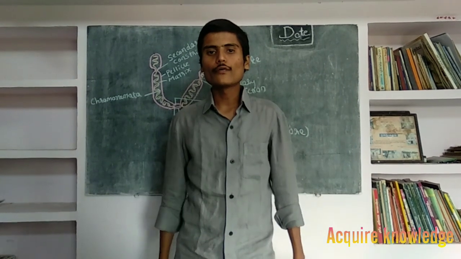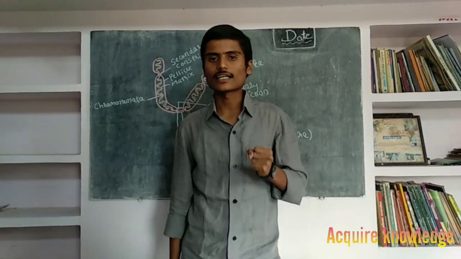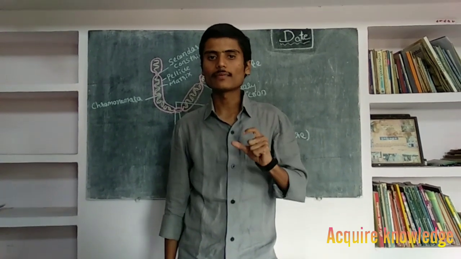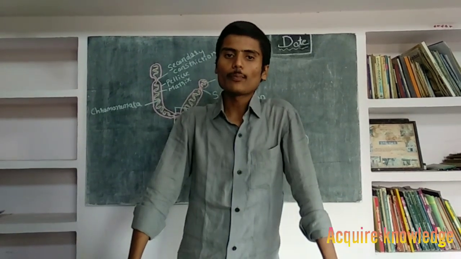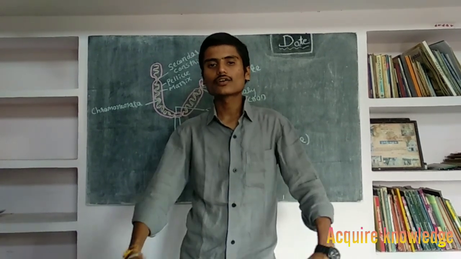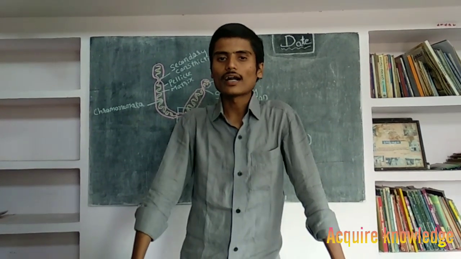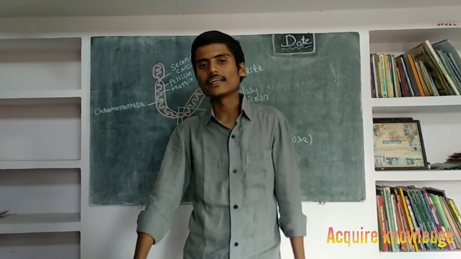Hi everyone. In this video, we will discuss chromosomes. Chromosomes are thread-like structures present in the nucleus of animal cells as well as plant cells. Chromosomes are very important because they contain the genetic material, that is DNA. The chromosome was discovered by Walter Flemming, and the term was coined by Waldeyer in 1888.